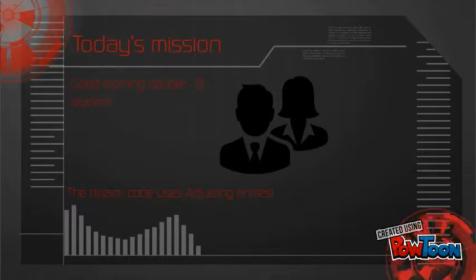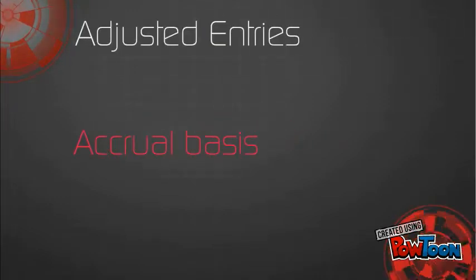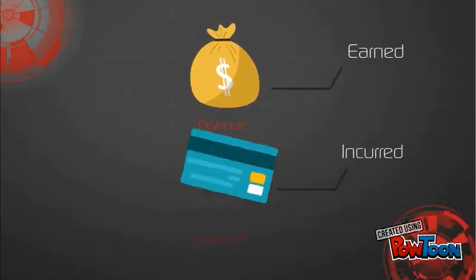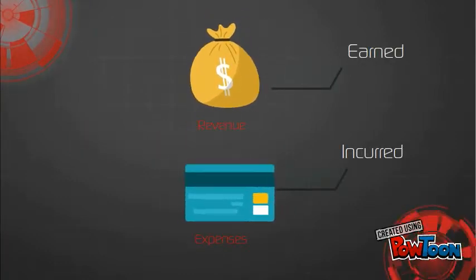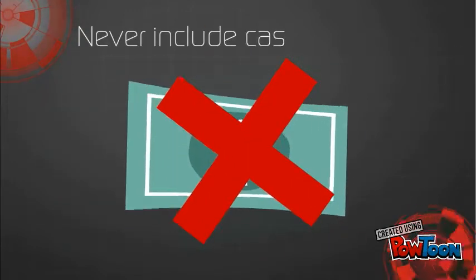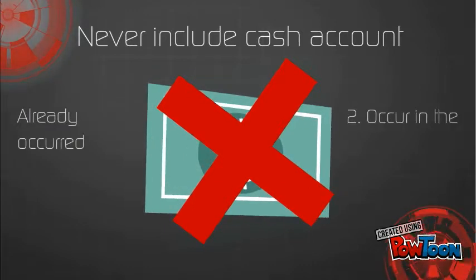In order to do so, you will need to know about adjusted journal entries. Adjusted entries are required under the accrual basis of accounting. Remember that the accrual basis of accounting records revenues when they are earned and records expenses when they are incurred. Also, agent, remember that the adjusted journal entries never include the cash account because the cash transactions have either already occurred or will occur in the future.